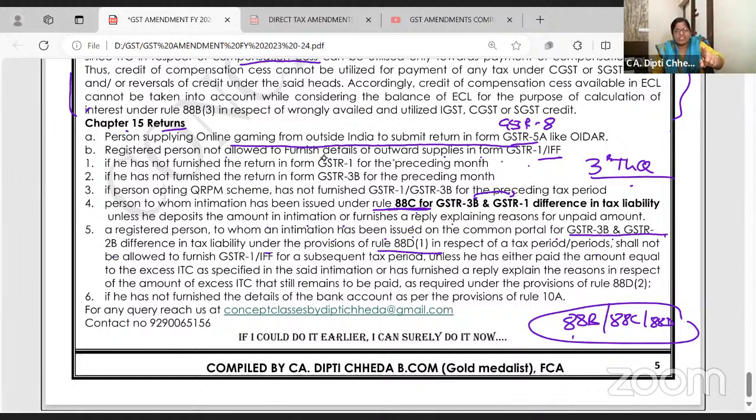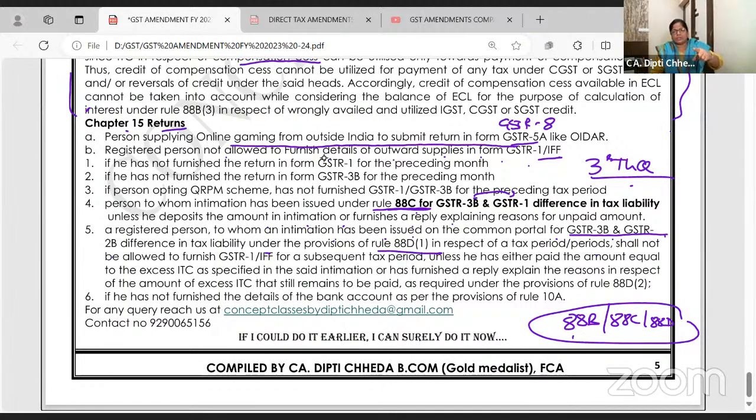You have not furnished GSTR 1, furnish. You have not furnished GSTR 3B, kar lo. You are going for quarterly return and monthly payment, then file these 2 returns on time. Quarterly, to quarterly say. Next.